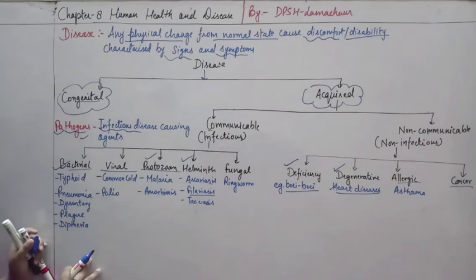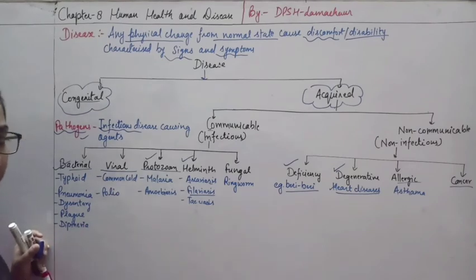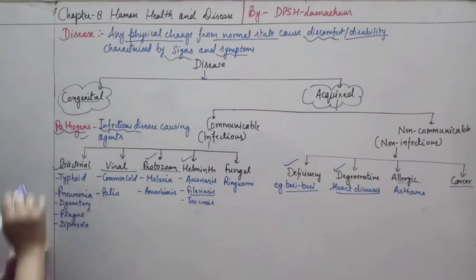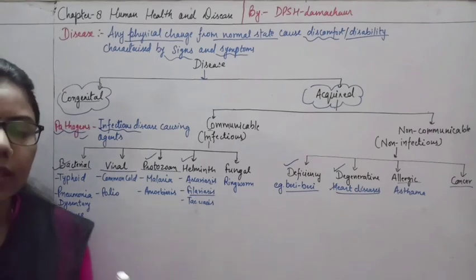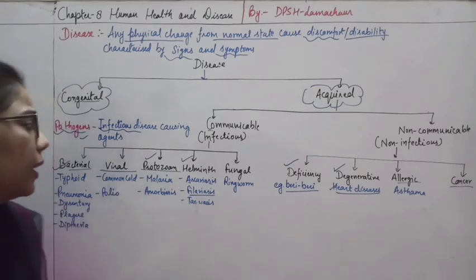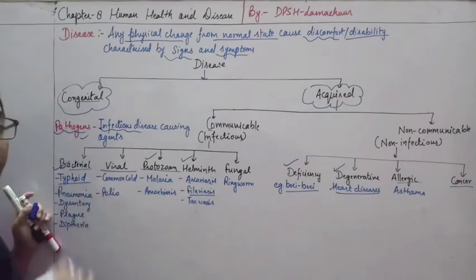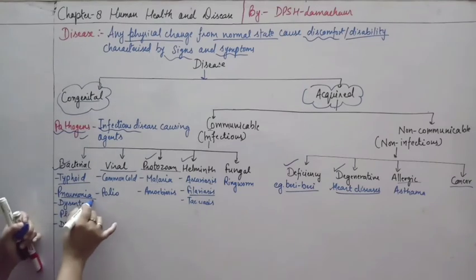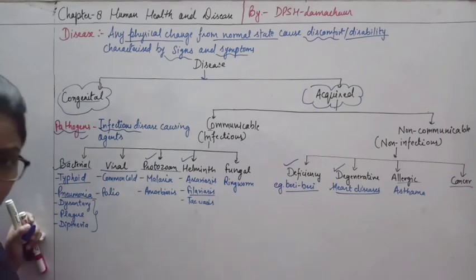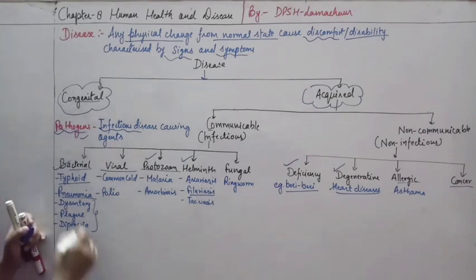So here we have categorized what we are going to study in the next lecture. The first one is bacterial disease, those diseases which are caused by bacteria. Here we will study typhoid, pneumonia, and three more diseases given in your NCERT, that is dysentery, plague and diphtheria.